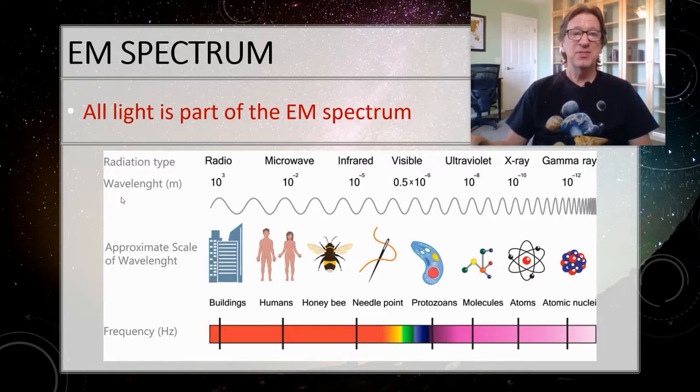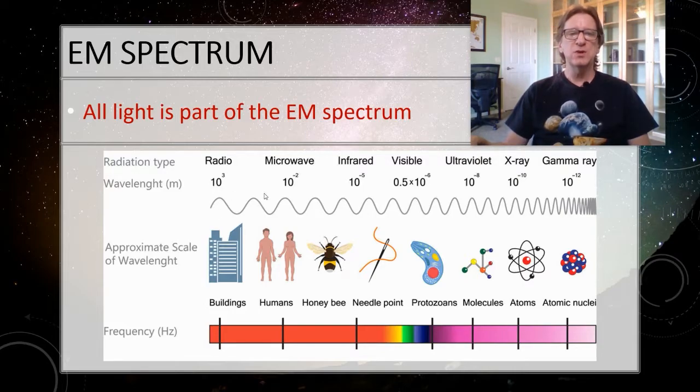So this is all of the different types of light that we've talked about so far: radio, microwave, infrared, visible, ultraviolet, X-ray, and gamma rays. And this gives you an idea of the wavelength. You worked with this in the practice from the last one. And then some comparative sizes here. Now radio continues all the way on to infinity. Same thing for gamma rays. So radio gets longer and longer wavelength, and gamma rays get shorter and shorter wavelength.